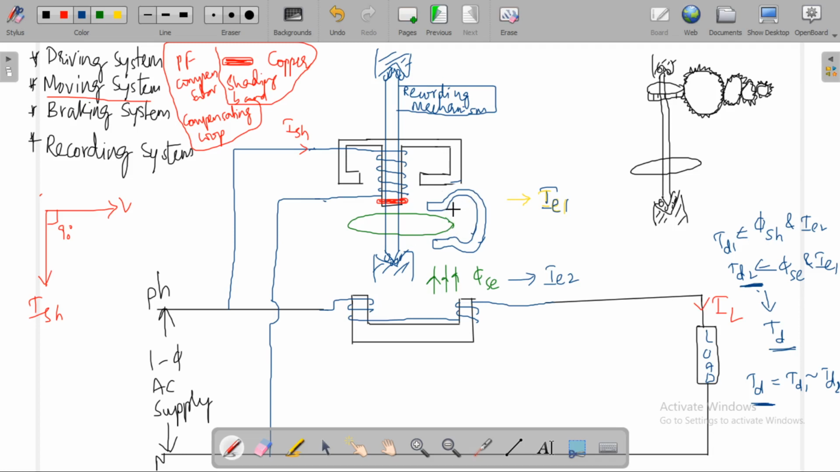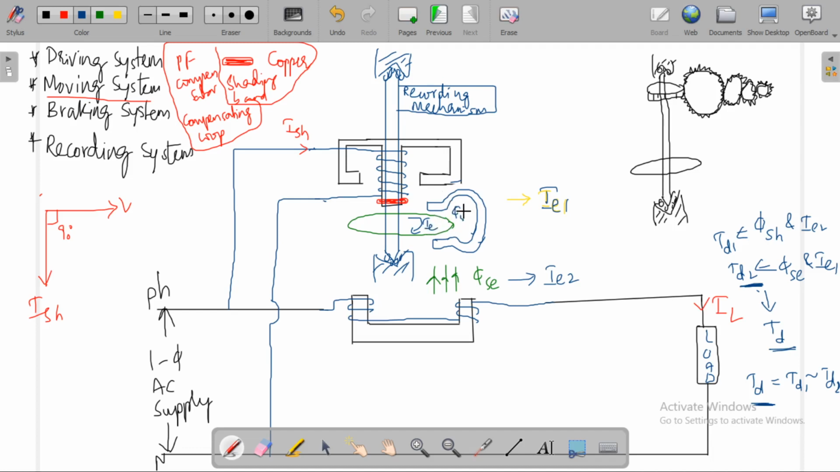Let phi b be the flux which is produced by this permanent magnet, which produces constant flux. Because of the flux produced by this permanent magnet, again eddy currents will be produced in this disk because of this phi b.